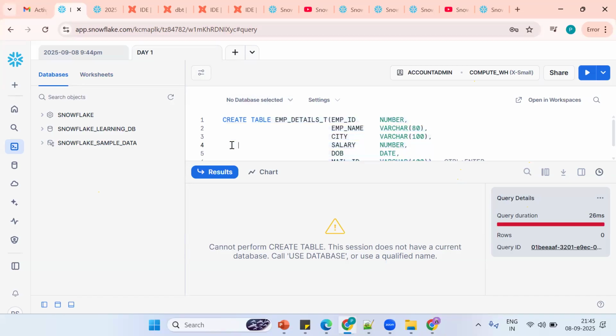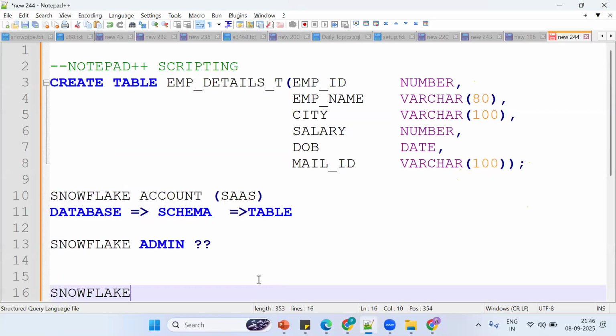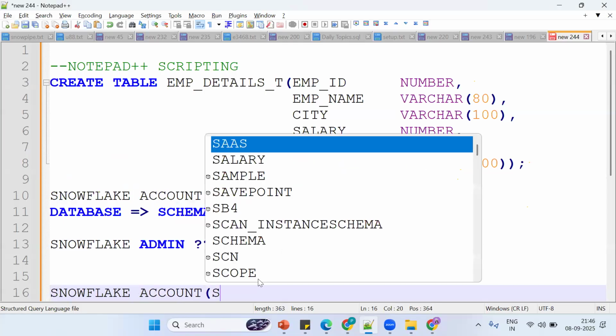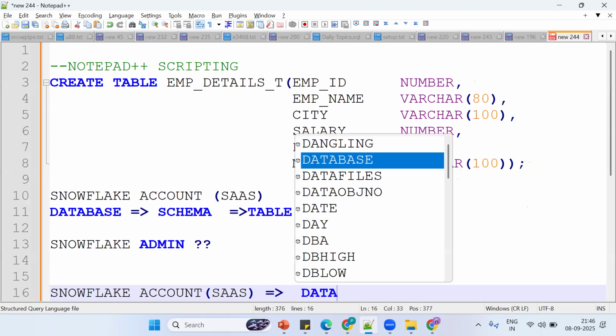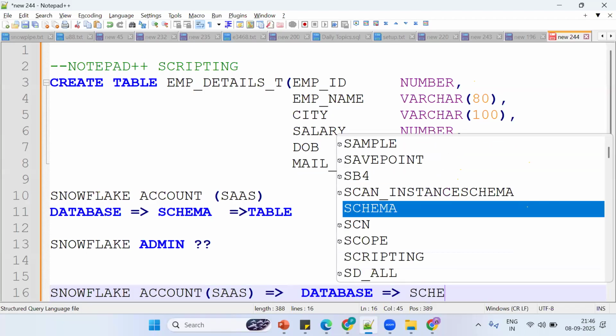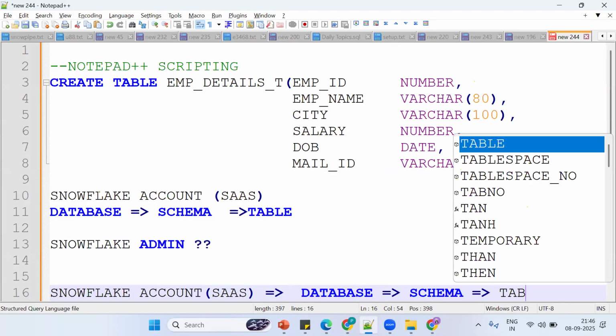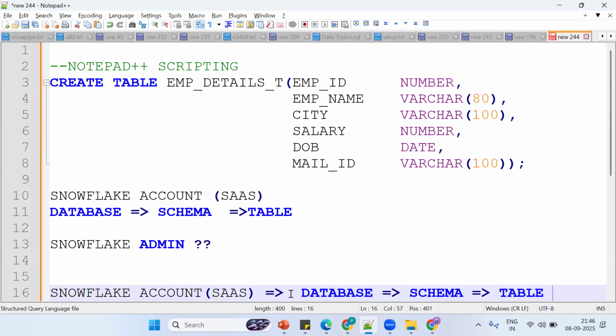Tell me, where should our table be created? Anyone? A table should be created in a database and a schema. So first we should have one Snowflake account, which is a SaaS model. After creation of the Snowflake account, we need to create a database, then a schema, then the table. Now the question is, how do we create all these objects, using what command? The CREATE statement, that is a DDL command.